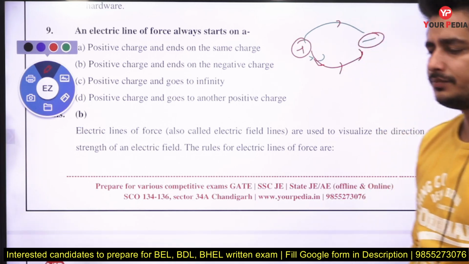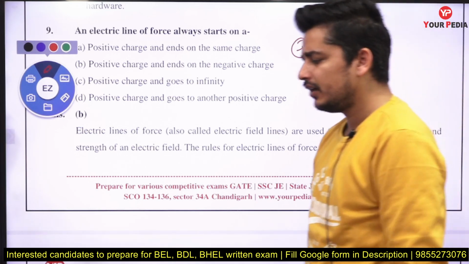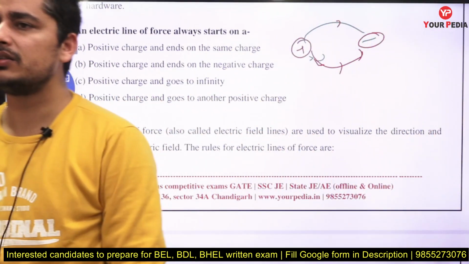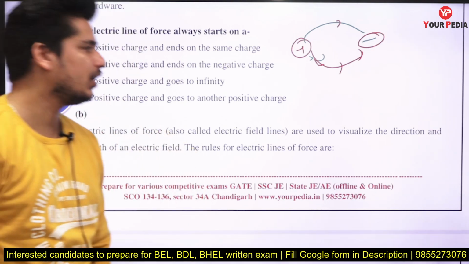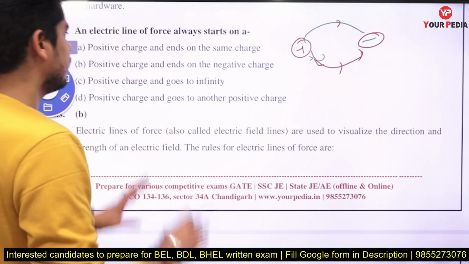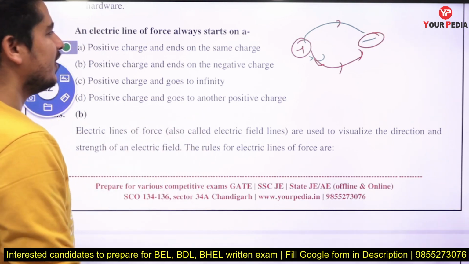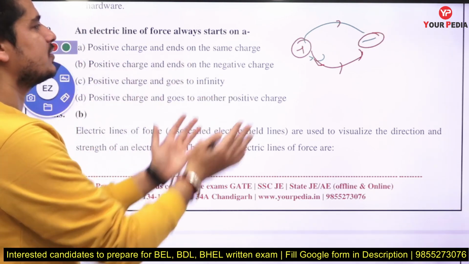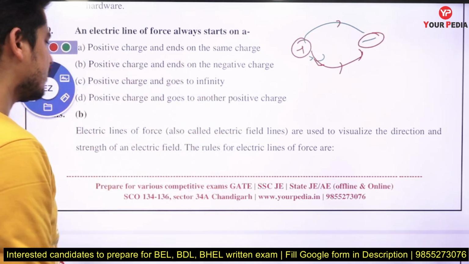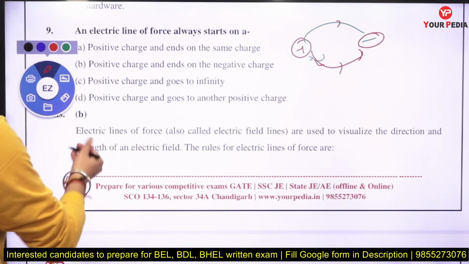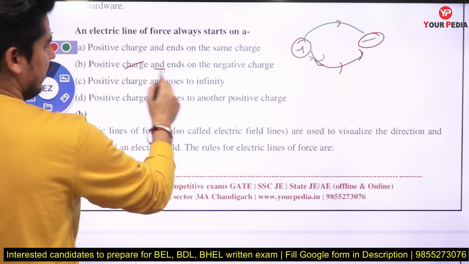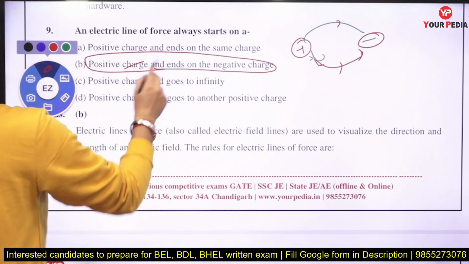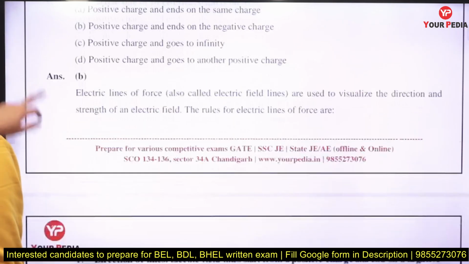So basically whenever you have electric lines of force, the positive charge will work like a source and the negative charge will work like a sink. So what will be the answer? The answer will be B, they start at the positive charge and end at the negative charge.